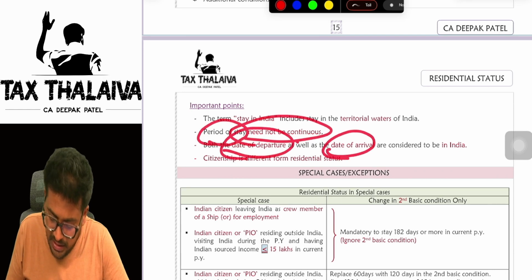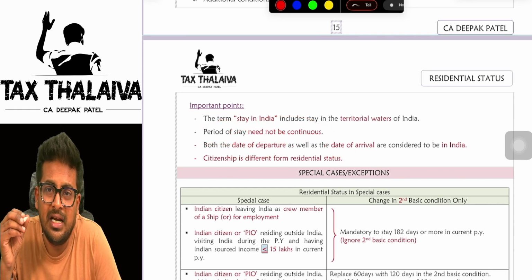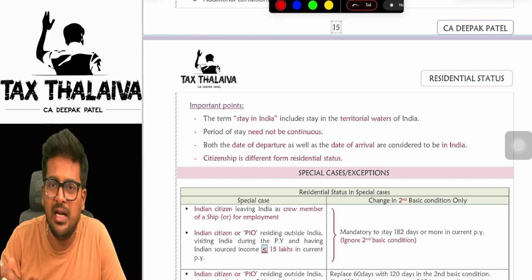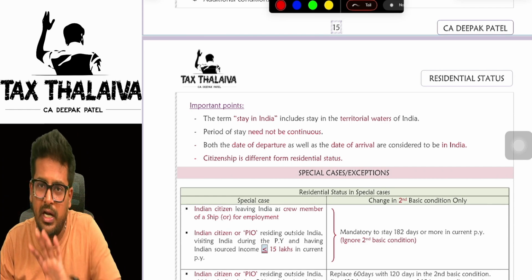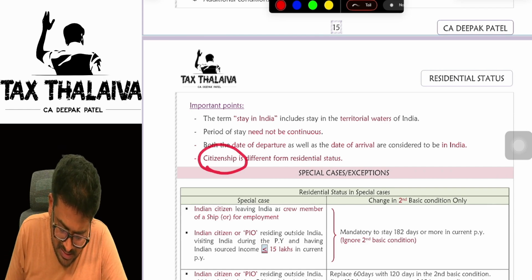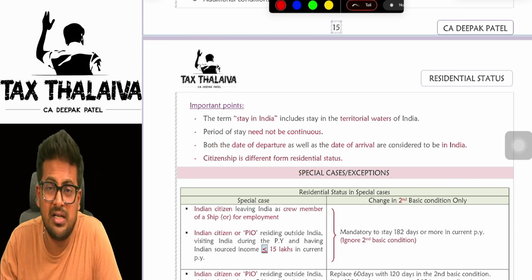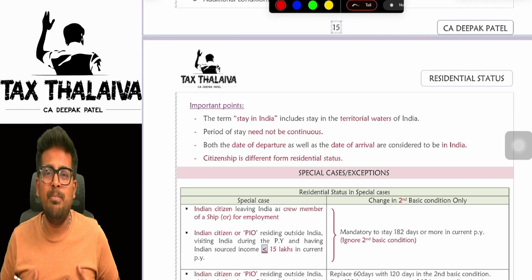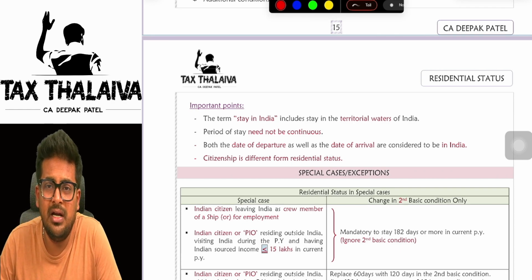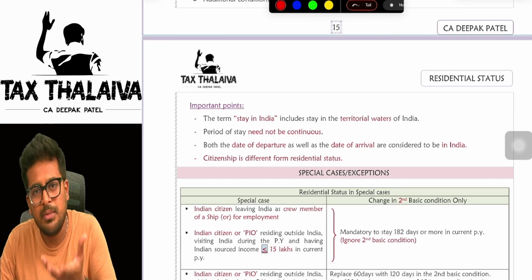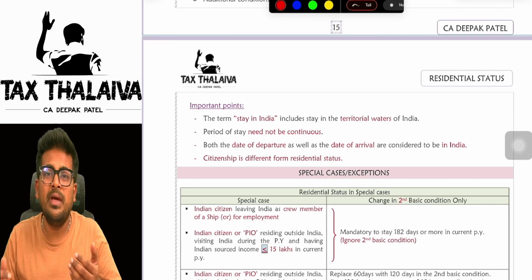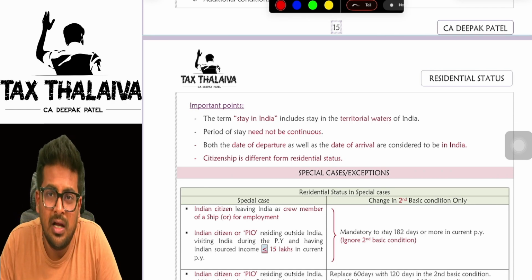Both the date of departure and date of arrival are to be considered in India. The day you board the flight and the day you land in India, both will be considered that you are in India only. Citizenship is different from residential status. This is very important. Citizenship is nothing but by birth I get citizenship in India. If I was born in India, I am a citizen of India. But residential status depends on how many days you have stayed in that country.